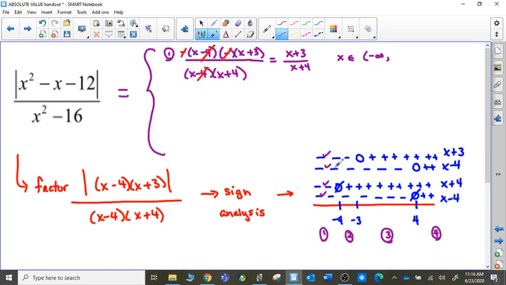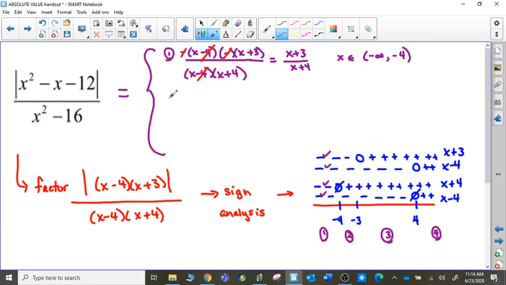a little bit of a tricky spot. Do I include negative 4? Do I not include negative 4? What I will do as standard practice is when I have a 0, the zeros tend to go with the positives. That's what we noticed when we were looking at the definition of an absolute value: if it was 0 or positive, it stayed the same. If it was negative, I'm just going to not include where they would be negative or 0 or undefined. Okay? All right.